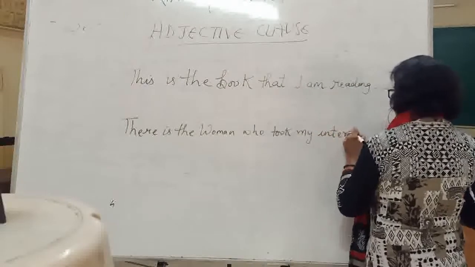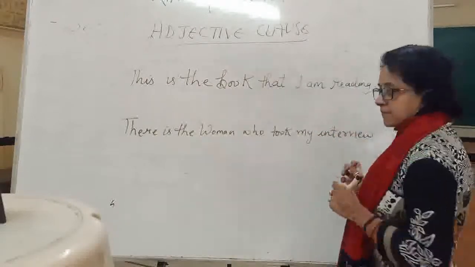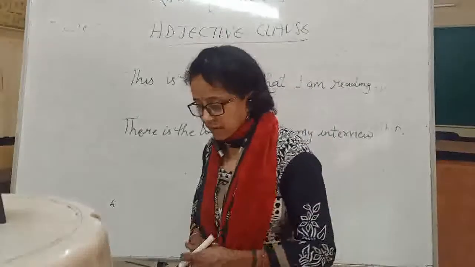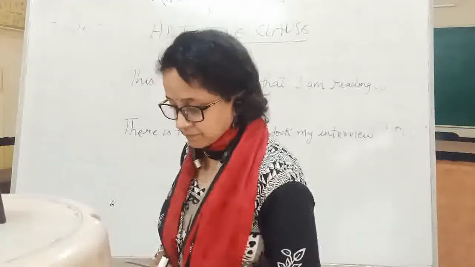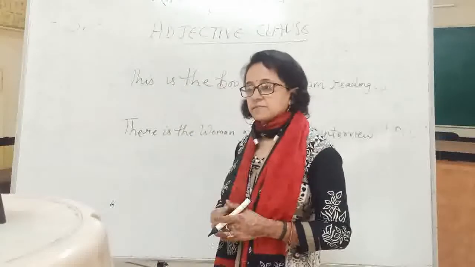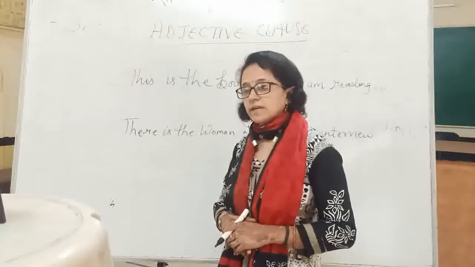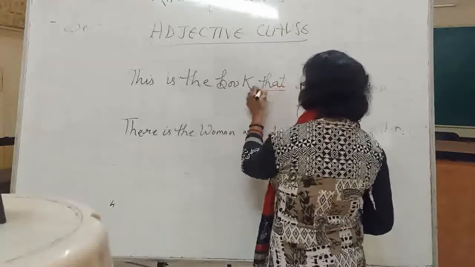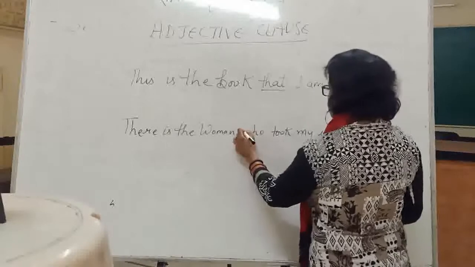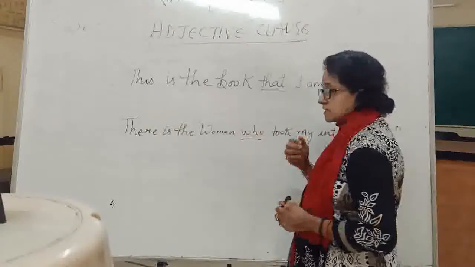So in the first sentence it is that, and in the second sentence it is who.